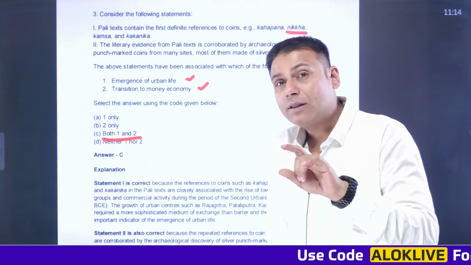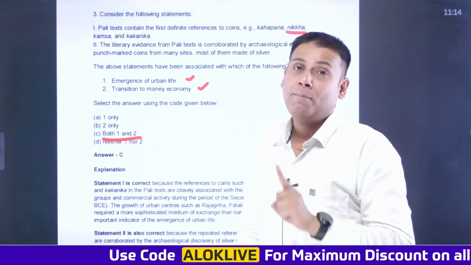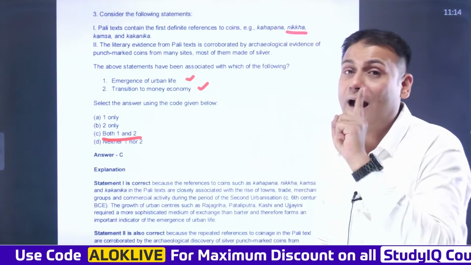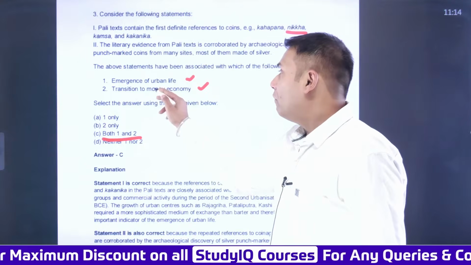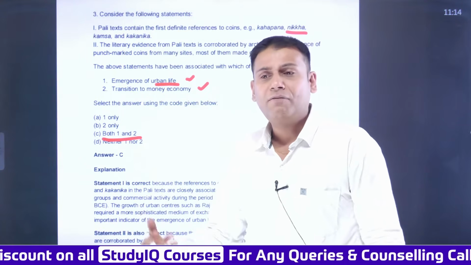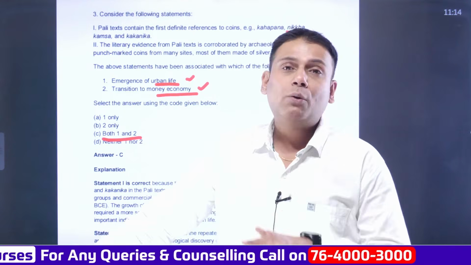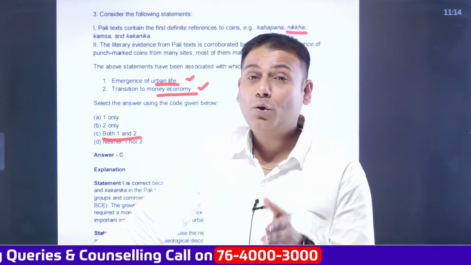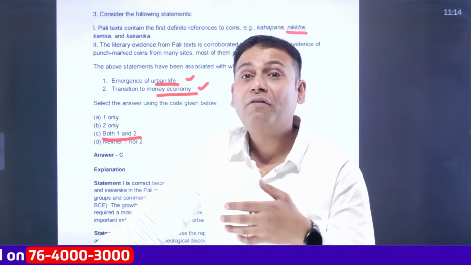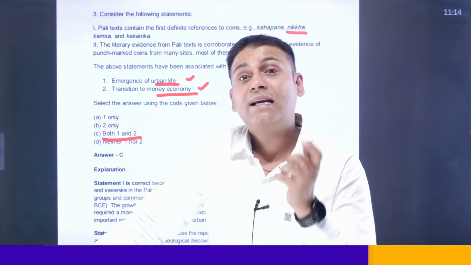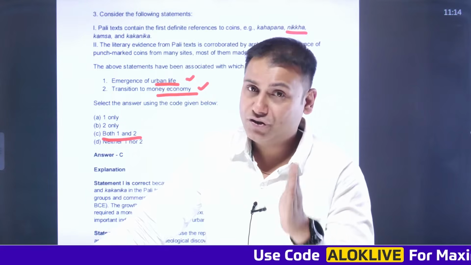As a part of Vinay-Pitak and Jatak stories, these are the Pali texts. Here you can find the mention of the different coins of that era. So that is the one thing that depicts the emergence of urban life. How is it depicting the transition to money economy? Previously, there was a barter system, that is exchange of goods. But with the arrival of the punchmark coins, there was development of guilds of merchants, also referred to as Sethi. And they used these coins as a medium of exchange.